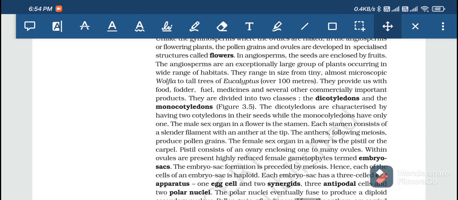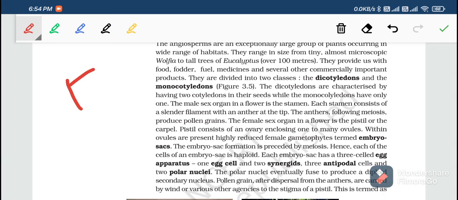Now coming to the female sex organ. The female sex organ in a flower is the pistil or carpel. The pistil consists of an ovary enclosing one or many ovules. Within the ovules is a highly reduced female gametophyte termed the embryo sac. Embryo sac formation is preceded by meiosis. Hence, each cell of the embryo sac is haploid.